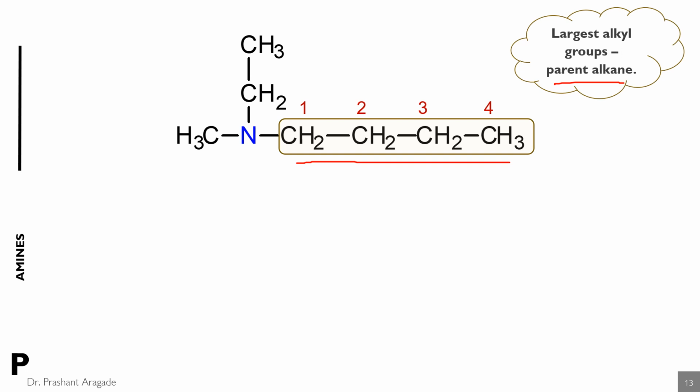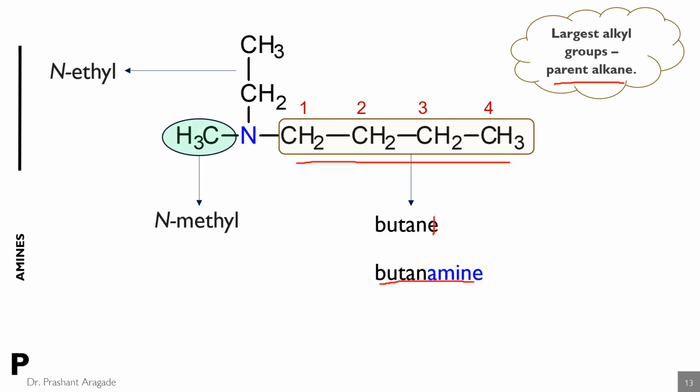So number from the end on which the amine group or nitrogen atom is attached. So there are 4 carbon atoms in the parent alkane chain. So the name is butane. So the E of butane is replaced with amine. So the name of the parent alkane is butanamine. Then try to find out the substituents, and the substituents are N-ethyl and N-methyl.